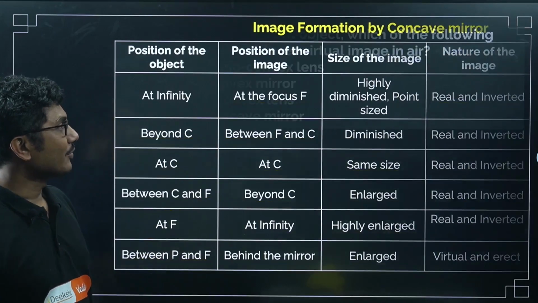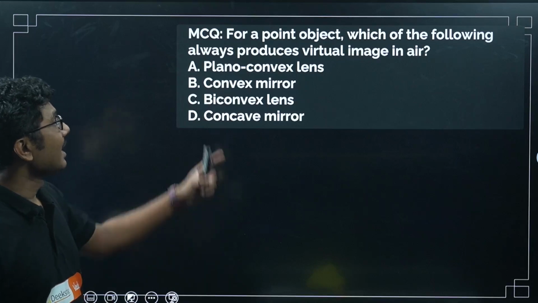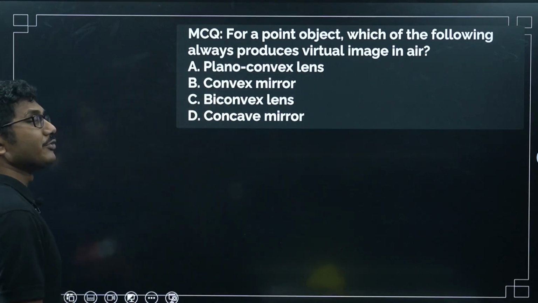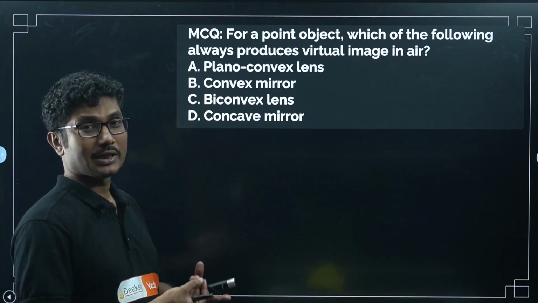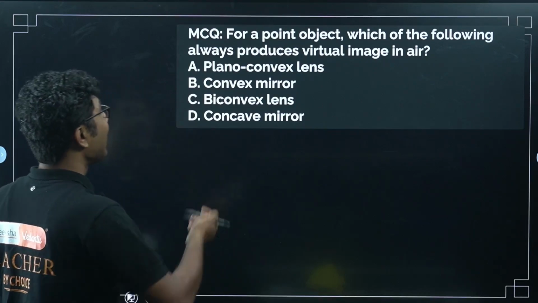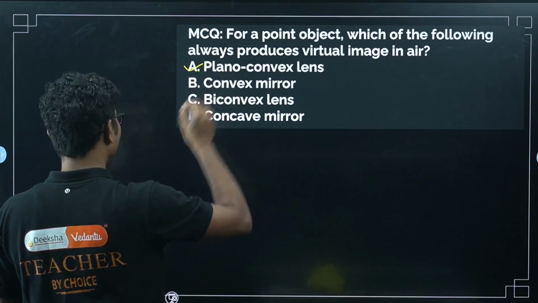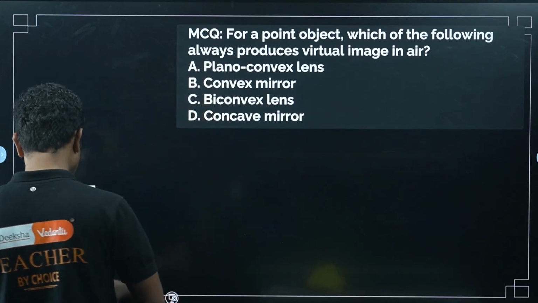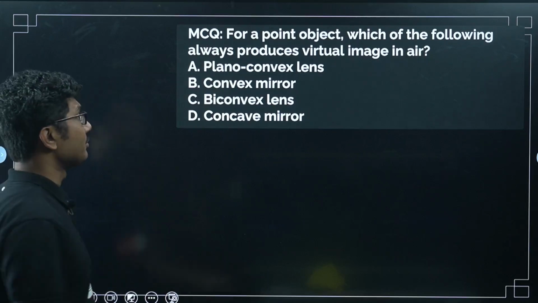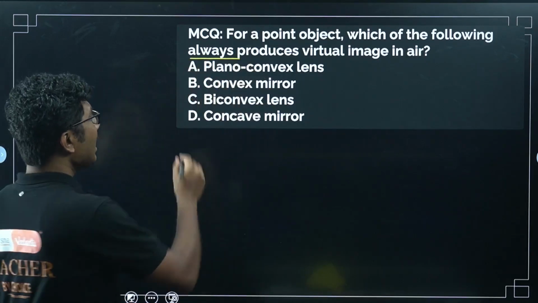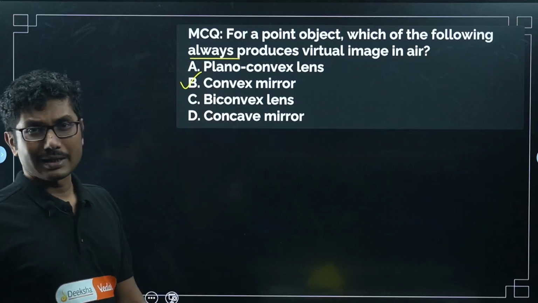So let's look into one question from your previous years. For a point object, which of the following always produces a virtual image? So this is a previous year question. This is simple. If you have studied this, you can answer that, right? A plano-convex lens, no. A plano-convex lens can produce a virtual image, but it can produce a real image also. Always produce means it has to be either a convex mirror or a concave lens.